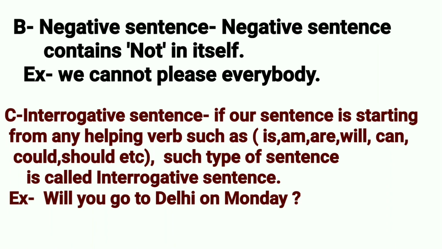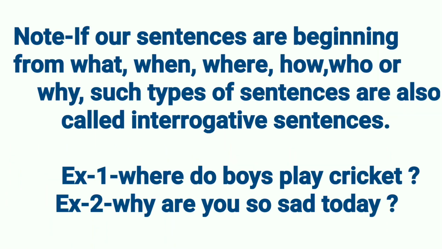C. Interrogative sentence. If our sentence starts with any helping verb such as is, am, are, will, can, could, should, etc., such a type of sentence is called an interrogative sentence. Example, will you go to Delhi on Monday? Note, if our sentences begin with what, when, where, how, who, or why, such types of sentences are also called interrogative sentences.